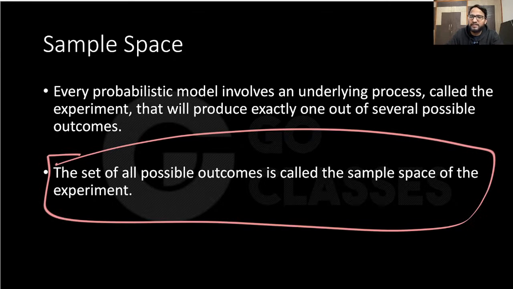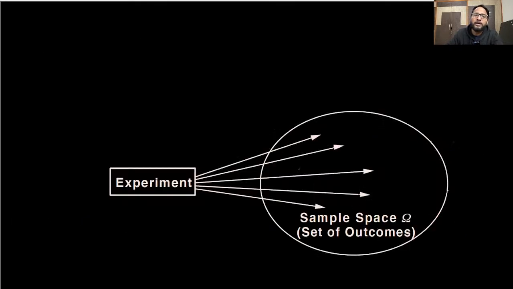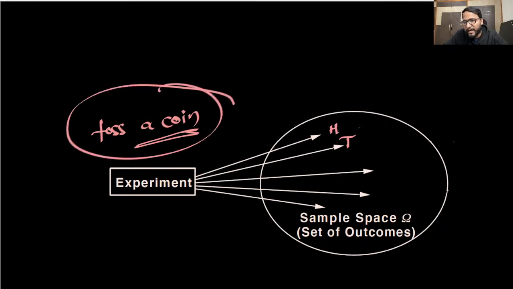What do I mean by that? Let's just see. You perform some experiment. What do I mean by the experiment? Experiment is anything. You toss a coin. This is an experiment, right? Tossing a coin is an experiment. Similarly, whatever you are doing is basically an experiment. Now, if you toss a coin, there could be two outcomes, either head or tail. So your experiment is tossing a coin, and outcomes are head and tail.